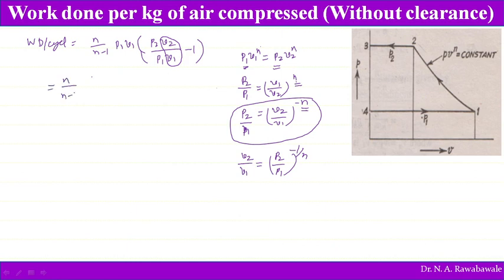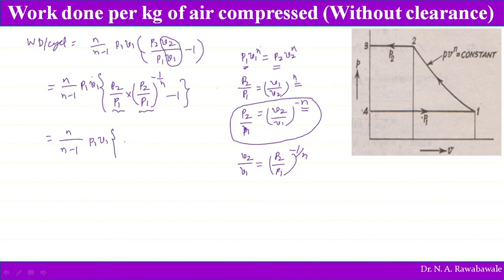n divided by n minus 1, P1 V1, P2 divided by P1 as it is. V2 divided by V1 is written as P2 divided by P1 to the power of minus 1 by n, minus 1. Now we can see the bases are the same, so the indices can be added: n divided by n minus 1, P1 V1, in brackets, P2 divided by P1 to the power of 1 minus 1 by n, minus 1.